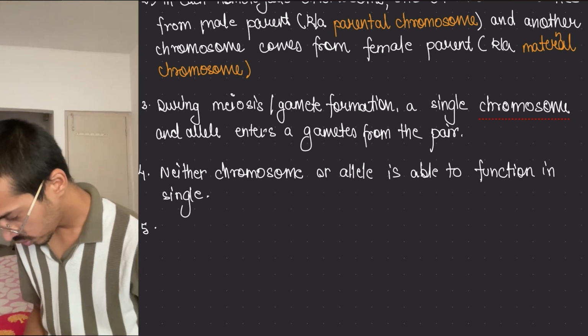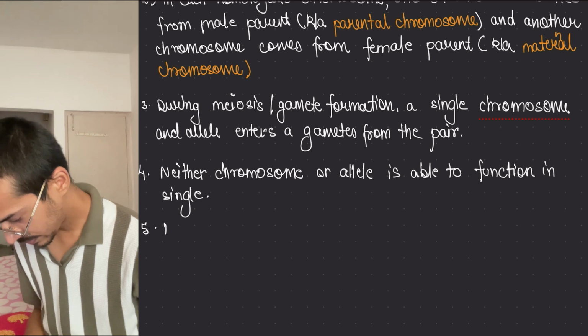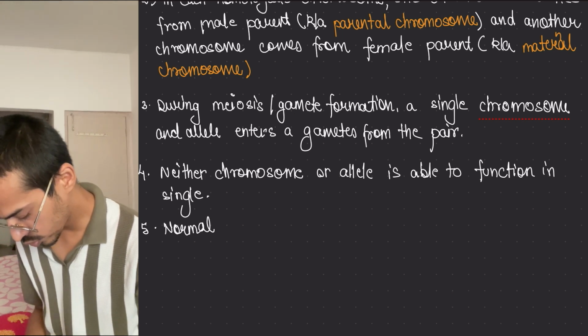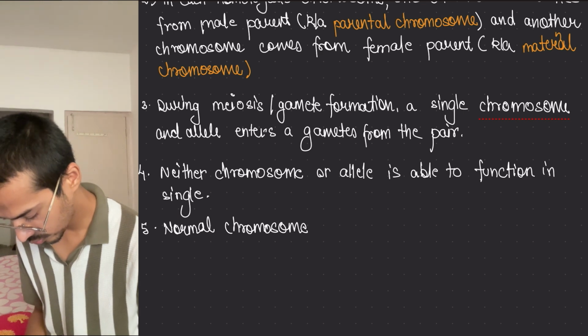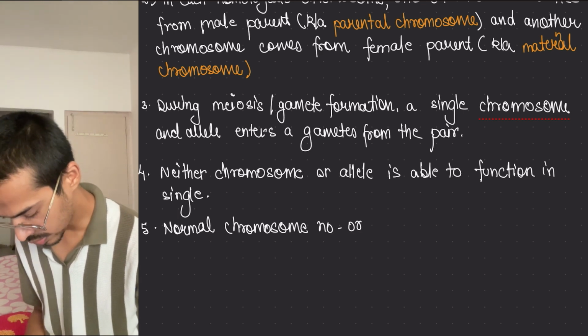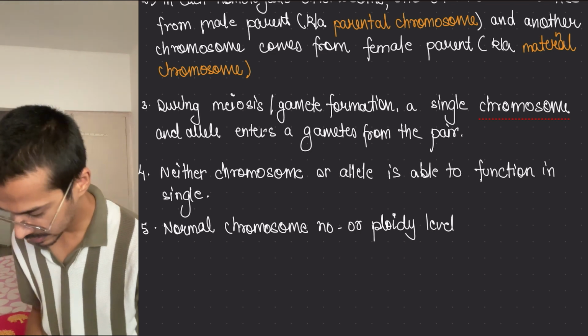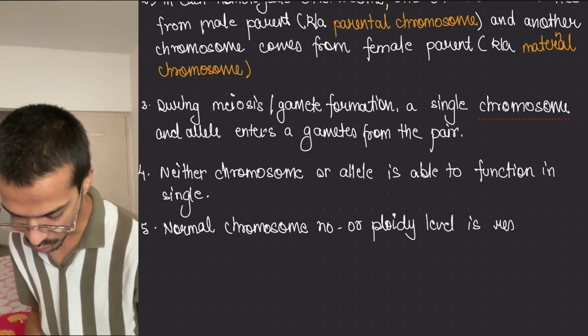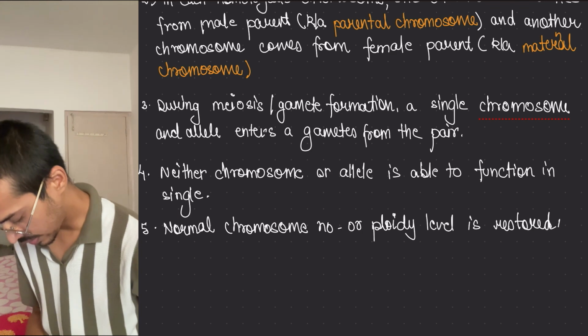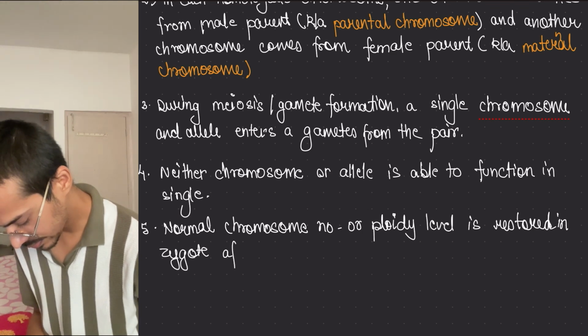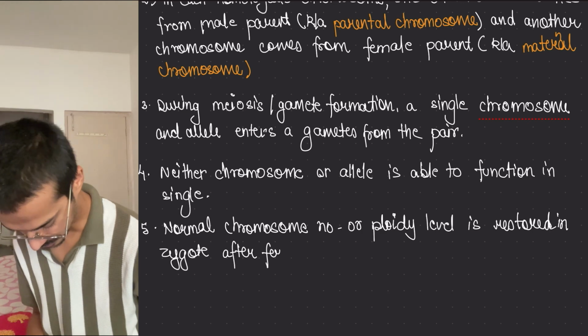So normal chromosome number or ploidy level is restored in the zygote after fertilization.